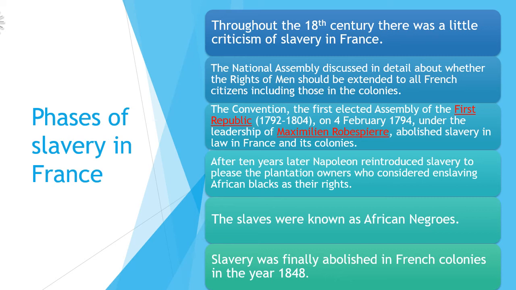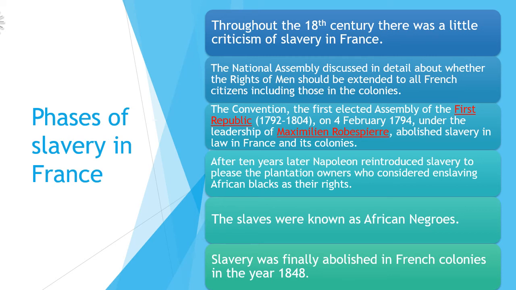There was a reason behind it, because as we all know, the members of the Convention were poor people, and they did not have plantations. They knew about the problems of the poor people.